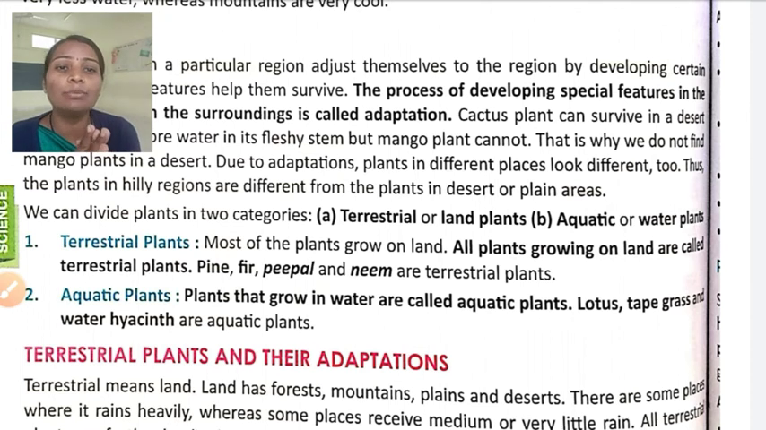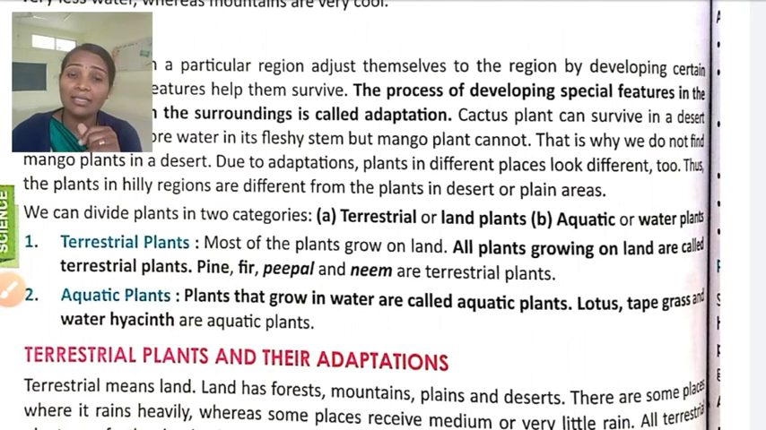So terrestrial plants: most plants grow on the land, and all plants growing on the land are called terrestrial plants. Here the examples given are pine, fir, maple, neem. You can write any other examples, such as cactus, babool tree, neem tree which is around you. Trees which are growing on the land are called terrestrial trees.